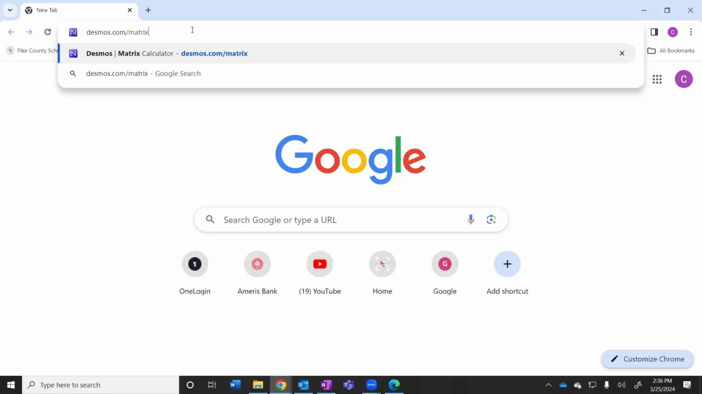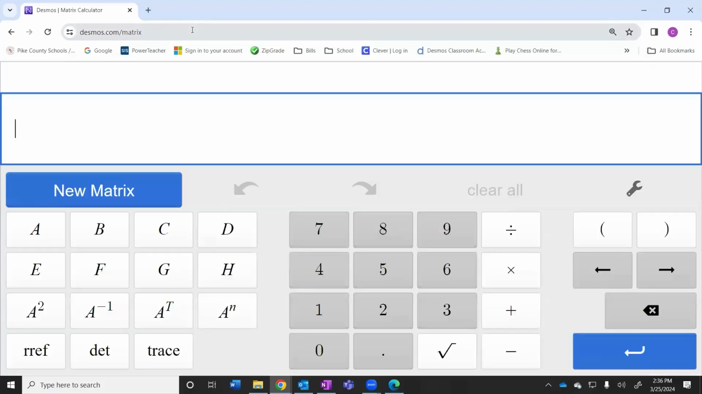desmos.com/matrix, and it's going to be its own website. Some of you are going to ask me later, how do I pull up a matrix? You can't pull up a matrix on the Desmos that we normally use. Are there more websites that we can use? Yeah, there are, but this is the one we're going to use. When you type it in, it should look something like this. It just says new matrix. So we're going to create a new matrix. Click on that new matrix button.